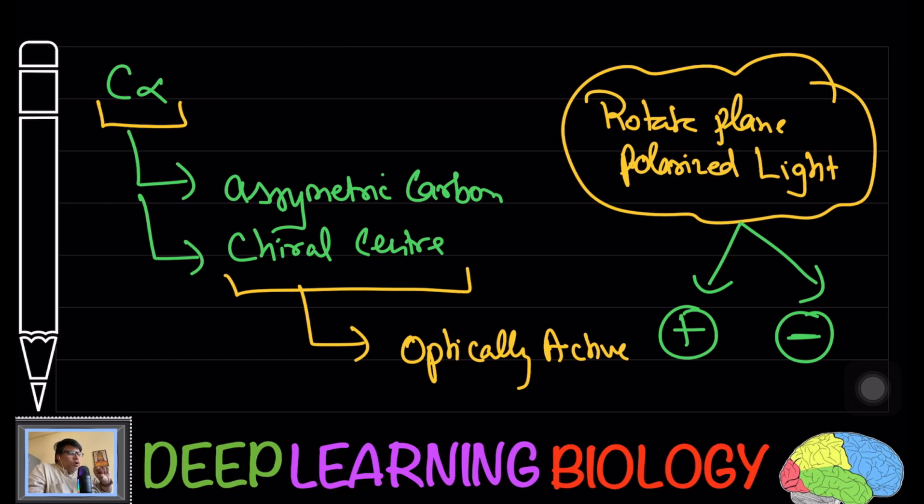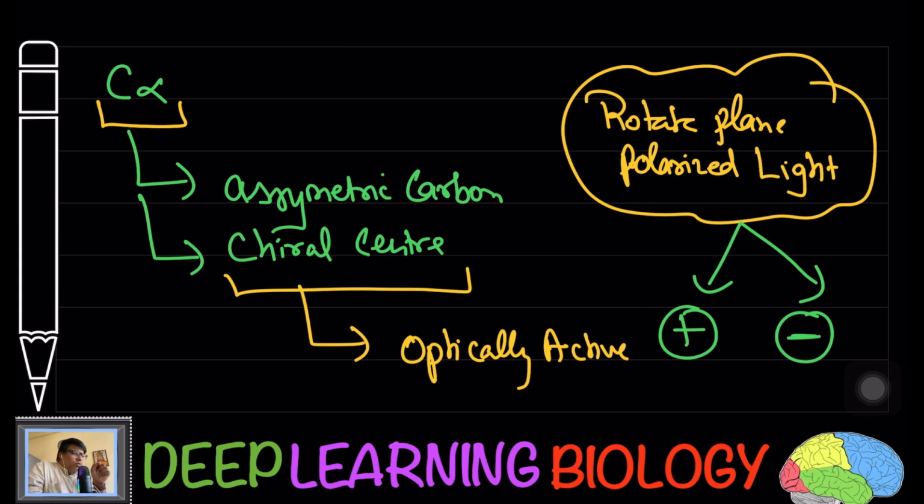If you prepare a solution of such a compound and allow plane polarized light to pass through, the light may go in the right direction or in the left direction.